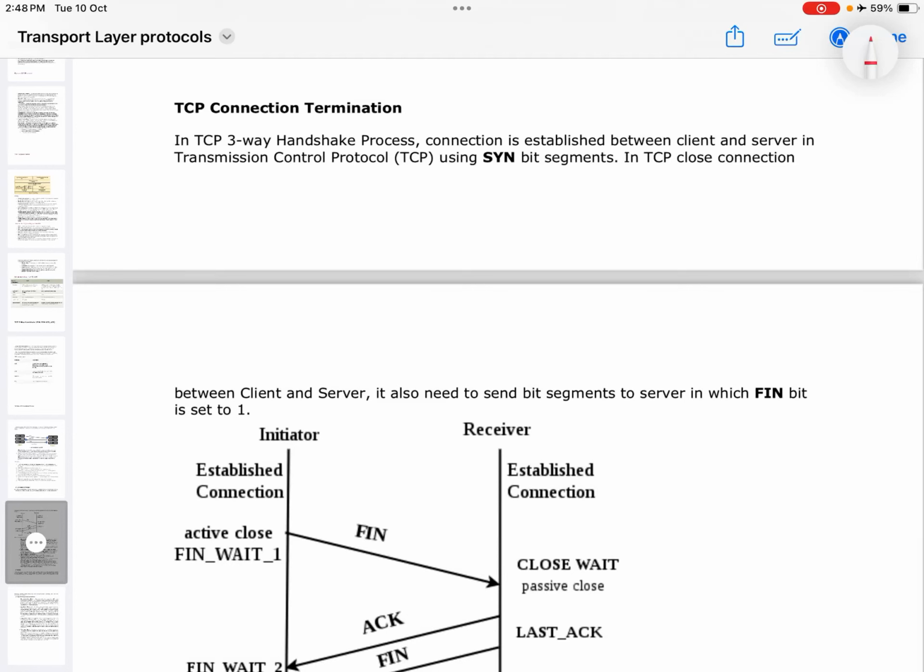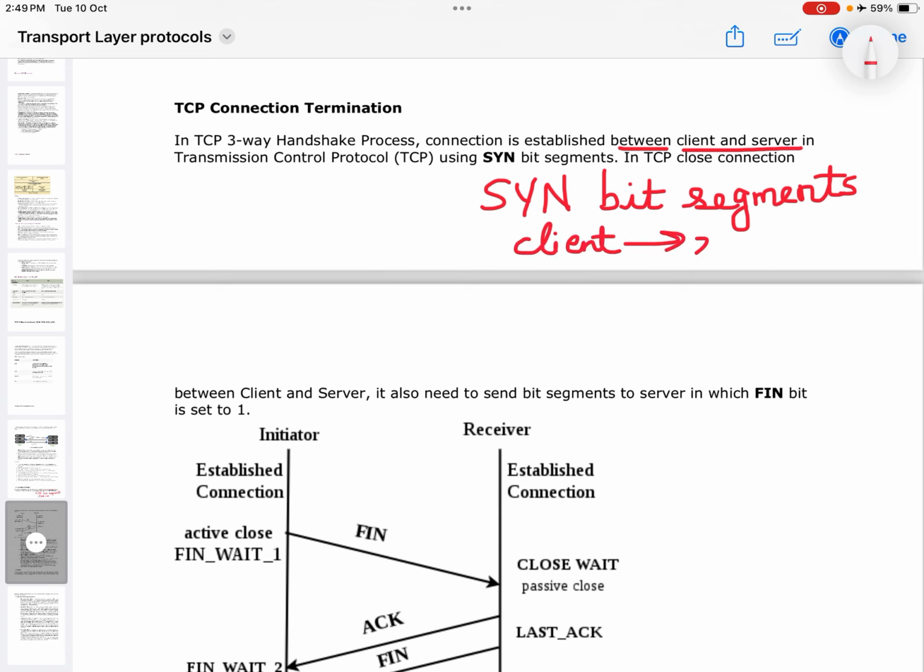TCP connection termination. In the TCP three-way handshake process, a connection is established between the client and the server. In Transmission Control Protocol, a connection is established using SYN bit segments from the client to the server.